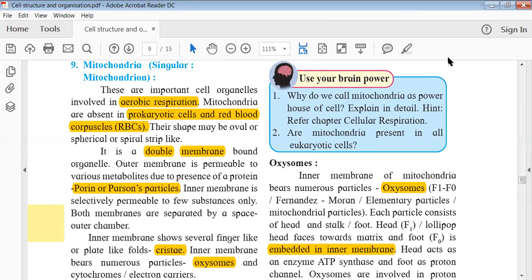अभी ये ग्लाइकोलिसिस कैसे होता है, क्रेब्स साइकिल कैसे होता है, एंड ETS क्या होता है, ये सब भी हम लोग पढ़ेंगे in another chapter, that is the cellular respiration. But for now, you have to understand that there are three important stages of respiration. Out of the three, two important stages, that is the Krebs cycle and the ETS, take place in a mitochondria, which gives us the energy in a form of ATP, and that's why mitochondria is called as a powerhouse of the cell.